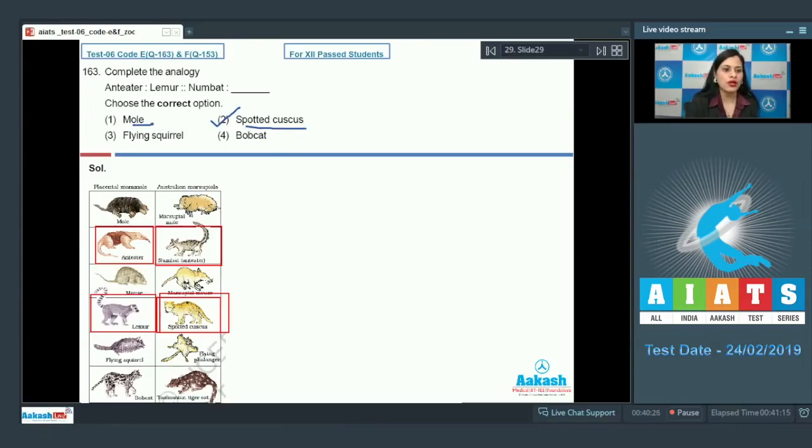Whereas of the rest of the options, mole is incorrect, as it is a placental mammal. Flying squirrel is incorrect, as it is also a placental mammal. And bobcat is also incorrect because it is also a placental mammal. Only spotted cuscus among the given options is an Australian marsupial. So the correct answer to this question is option number 2. Let's discuss our next question.